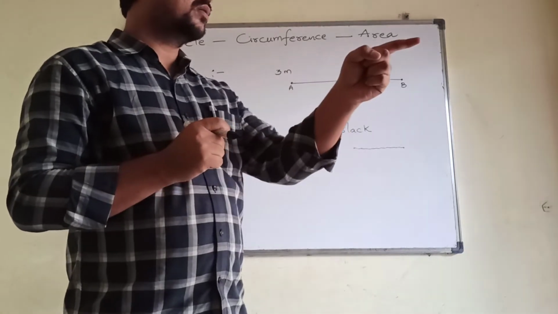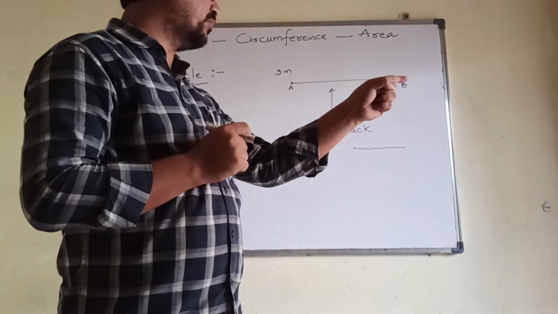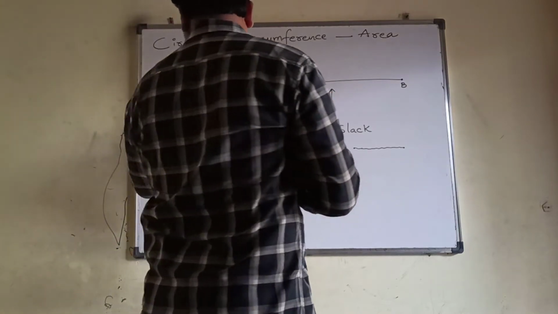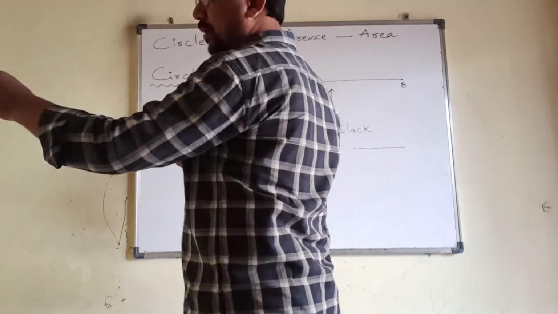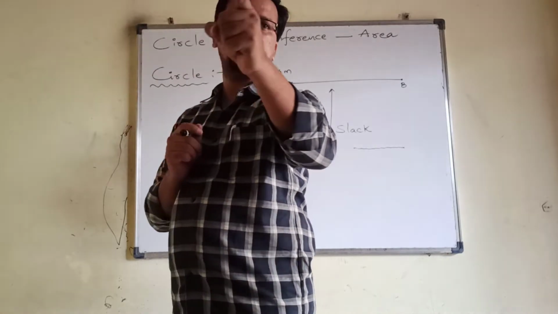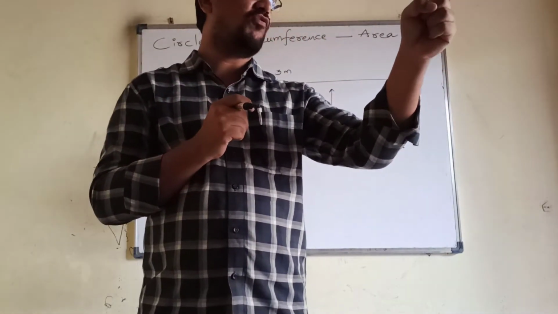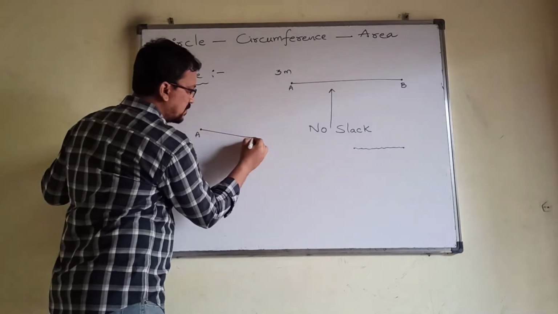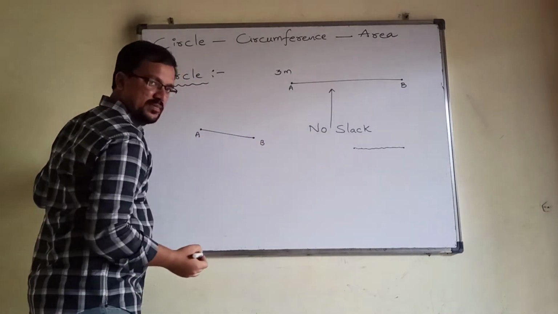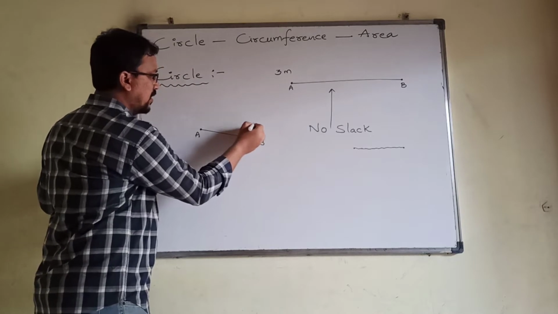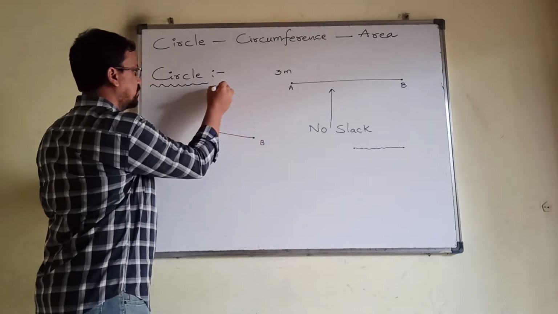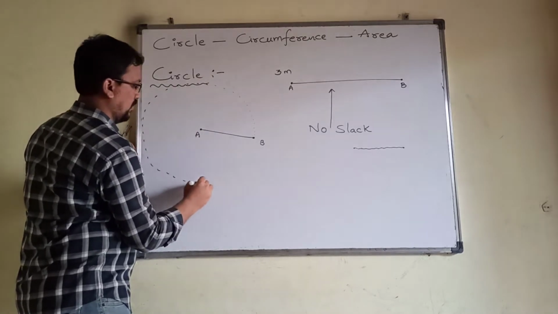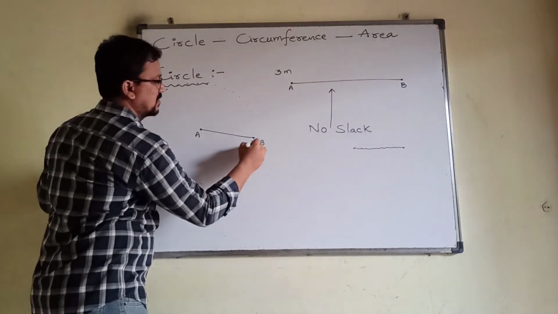Yes, boy, you just walk around me and come again to your point. So the boy is walking around me like this, coming back to his first point. Boy started from here, his position is B. He walked around this path and reached this position.